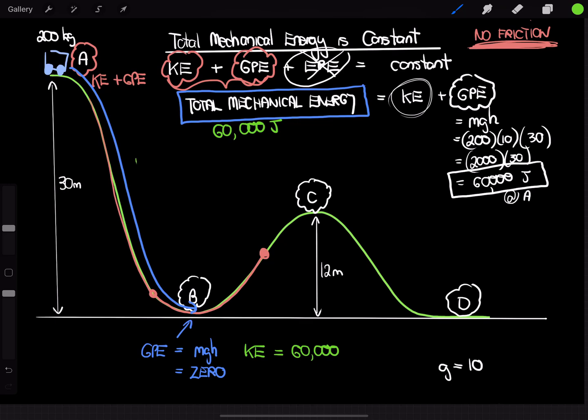So remember, kinetic energy is a half mv squared. So we can rearrange that, and that formula rearranged is v equals the square root of twice the kinetic energy over the mass.